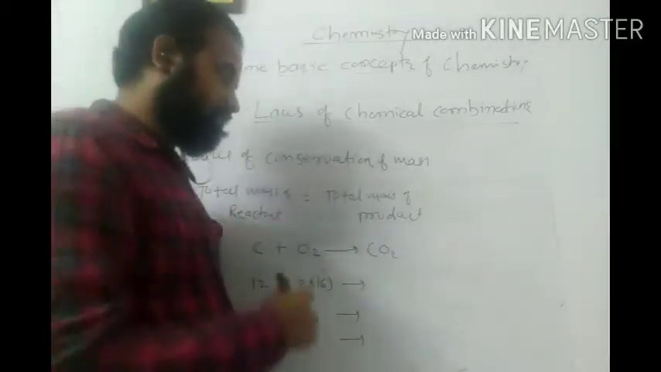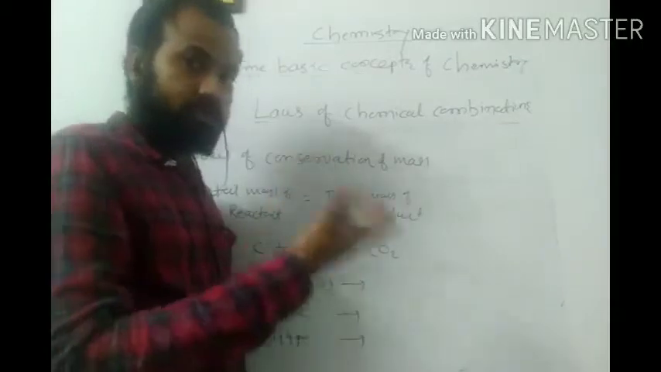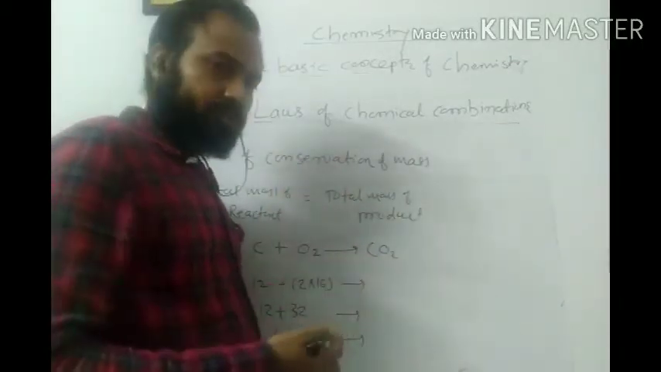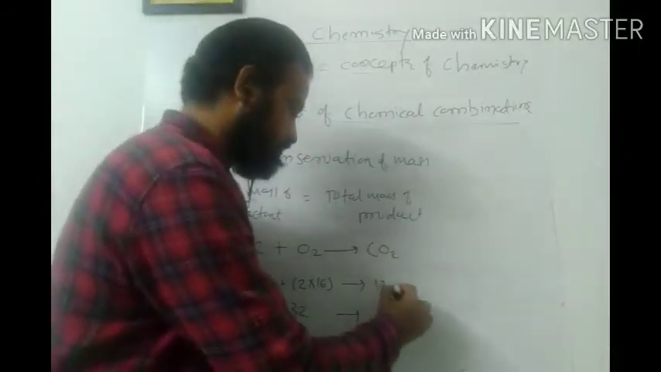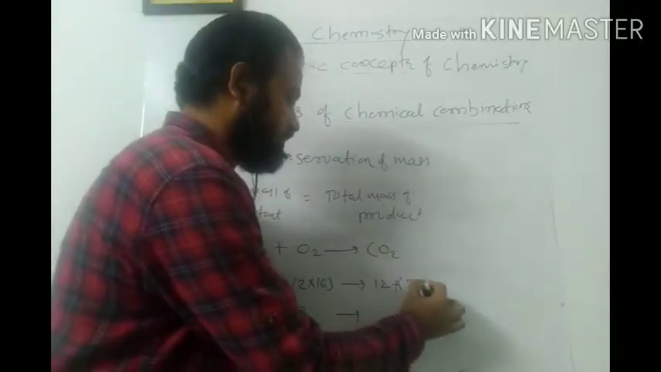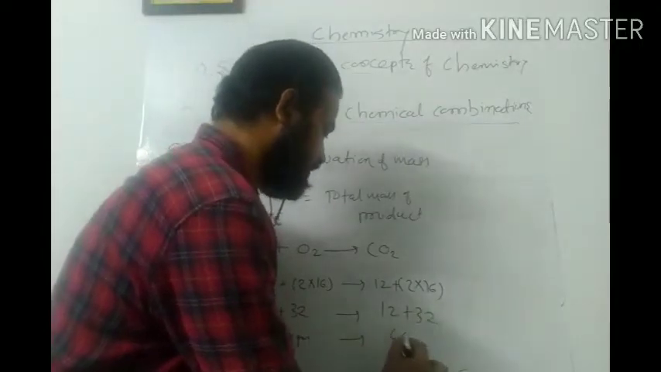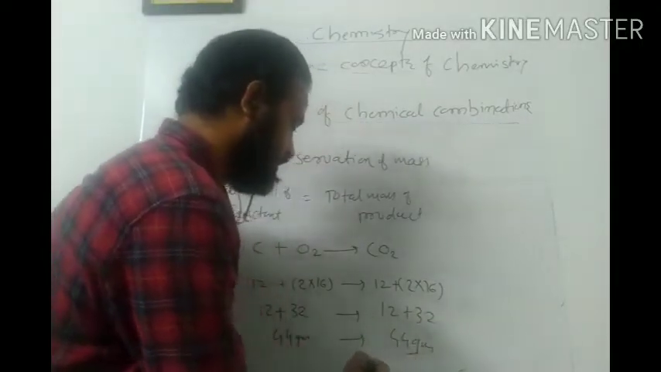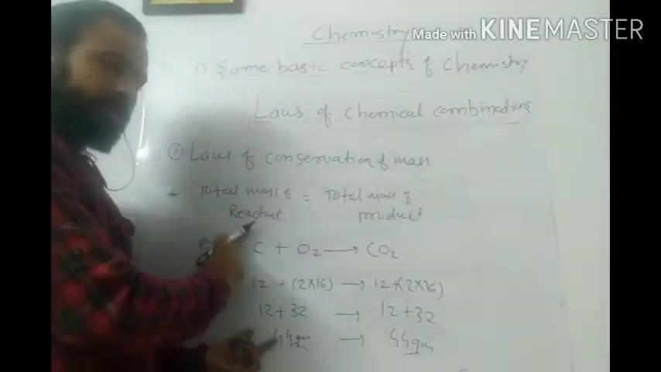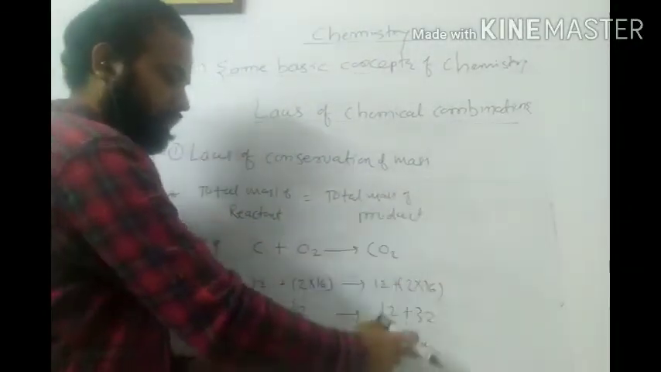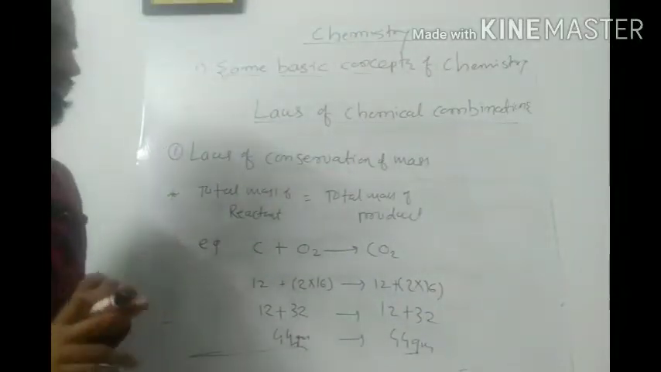Let us check whether I will get the same mass on the product side or not. In case of CO2, again 12 atomic mass plus 2 into 16, so it is 12 plus 32, again 44 gram, isn't it? This 44 means, according to this statement, total mass of reactant equals total mass of the product. Hence this is the law of conservation of mass.